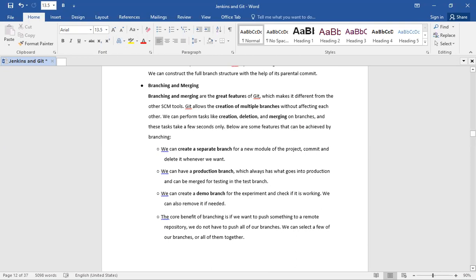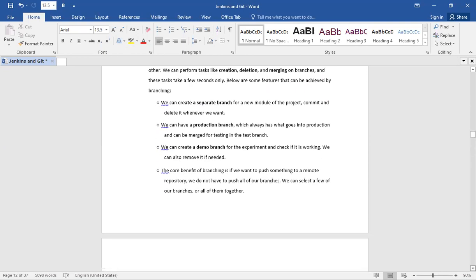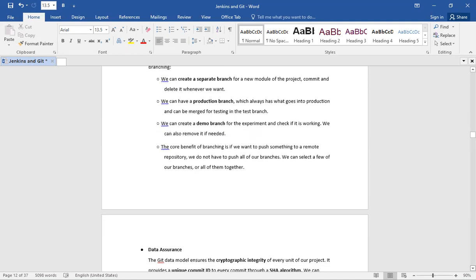Below are some features that can be achieved by branching. We can create a separate branch for a new model of the project, commit to it, and delete it whenever we want. We can have a production branch which always has what goes into production and can be merged for testing in the test branch. We can create a demo branch for an experiment and check if it is working. We can also remove it if needed.